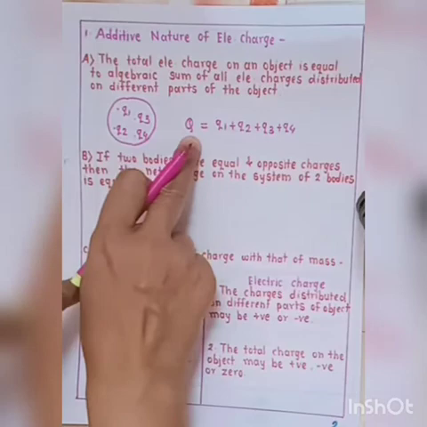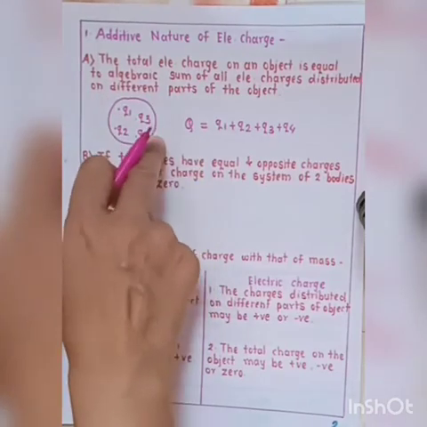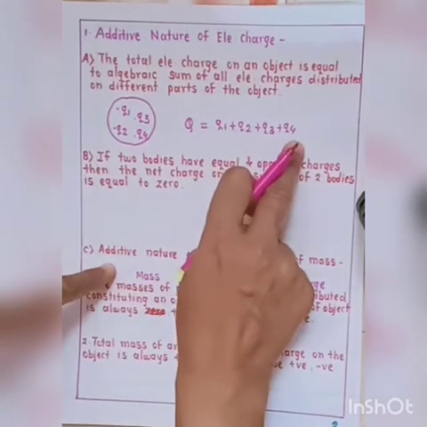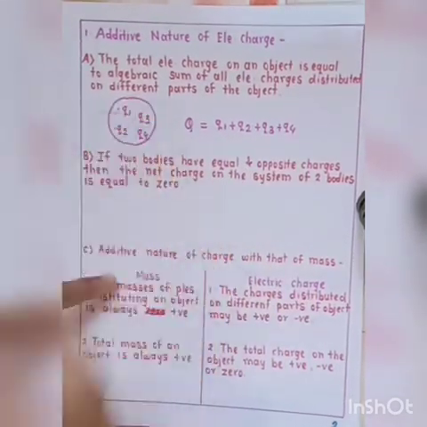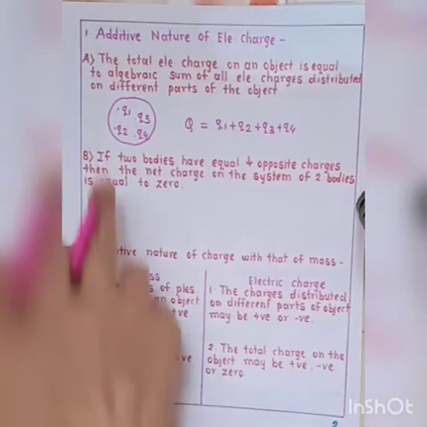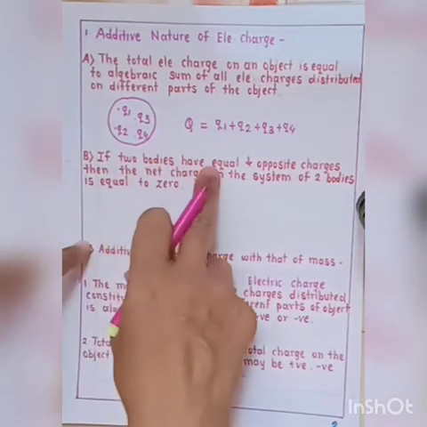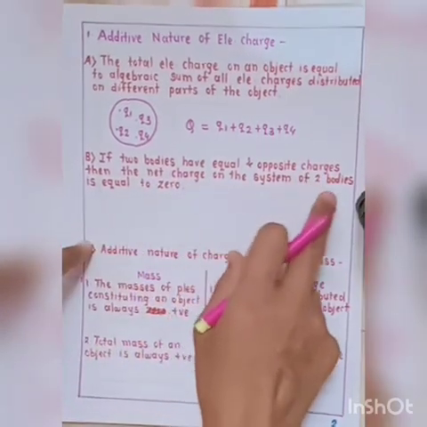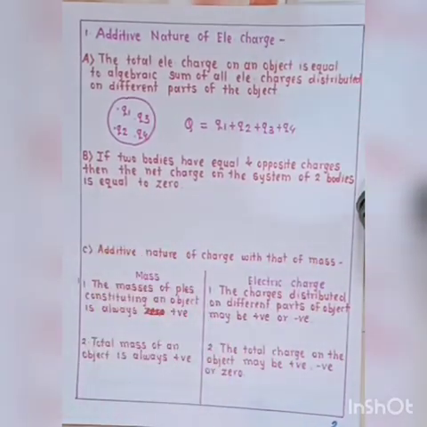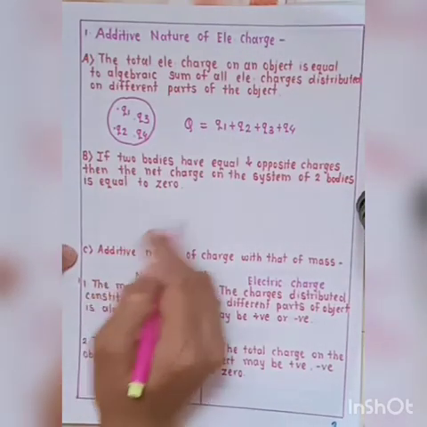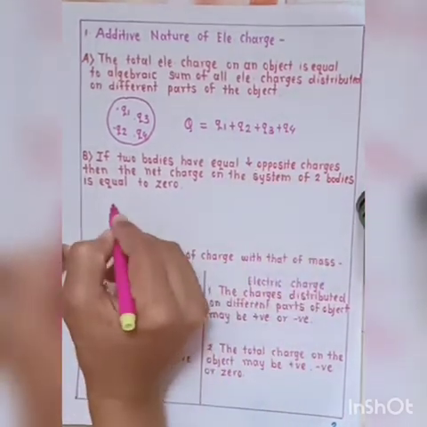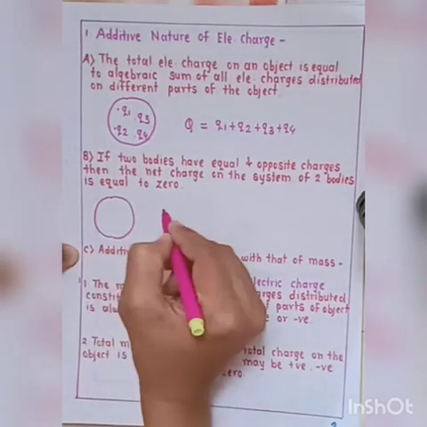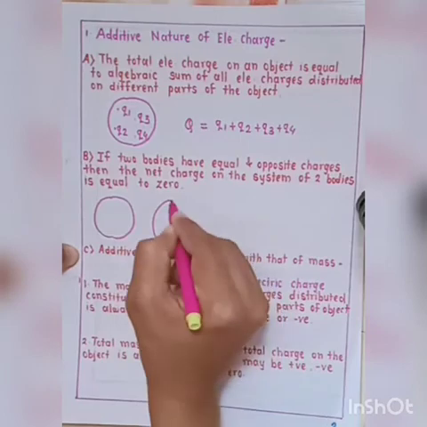The total electric charge on an object is equal to the algebraic sum of all electric charges distributed on different parts of the object. Second point: if two bodies have equal and opposite charges, then the net charge on the system of two bodies is equal to 0. Now consider this is the first object and this is the second object.